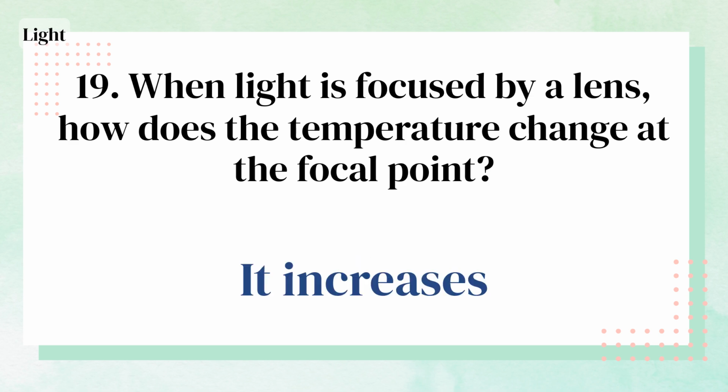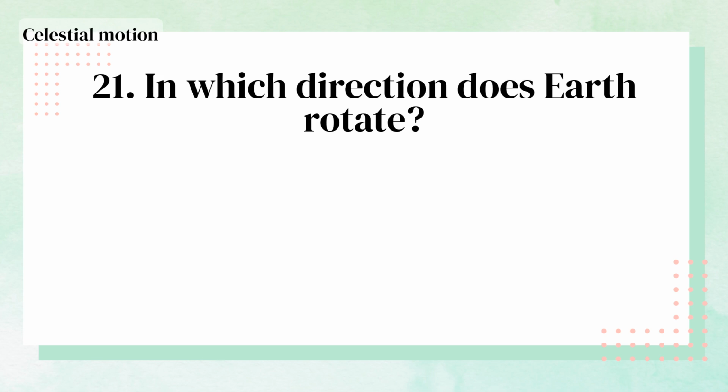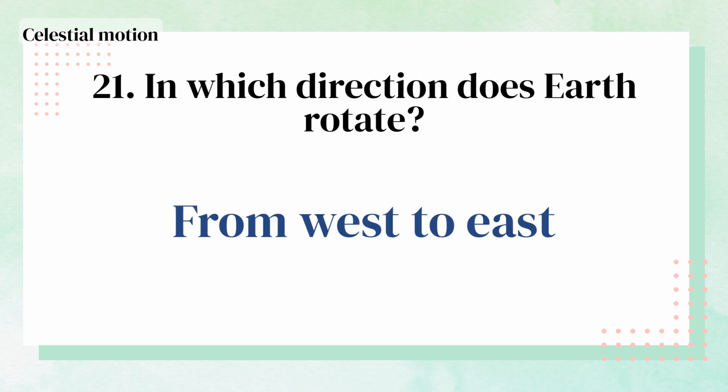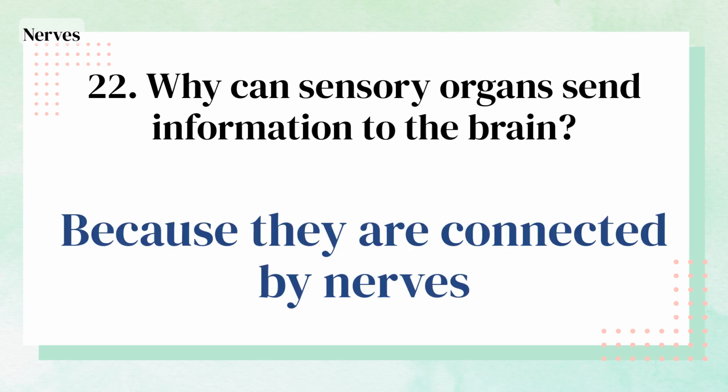It increases. What is the principle by which a tumble dryer dries clothes? Hot air and rotation. In which direction does Earth rotate? From west to east. Why can sensory organs send information to the brain? Because they are connected by nerves.